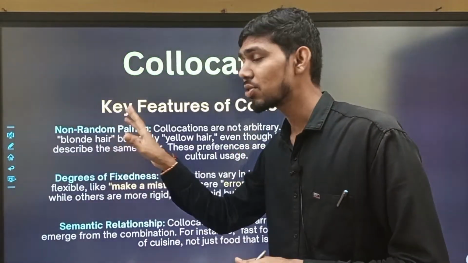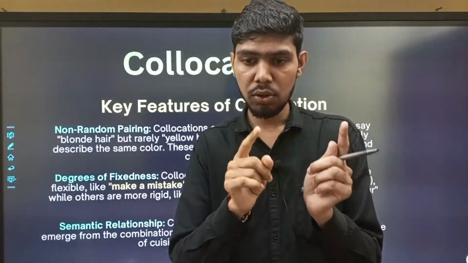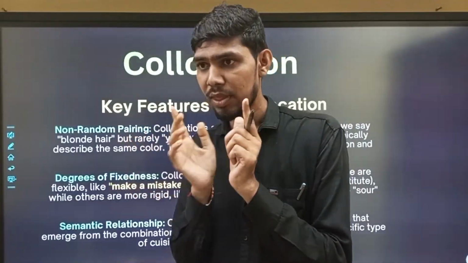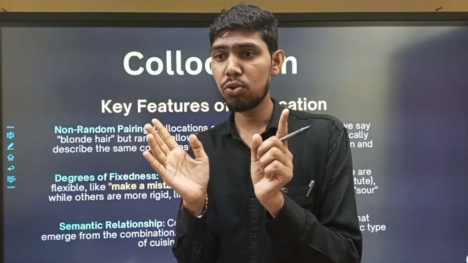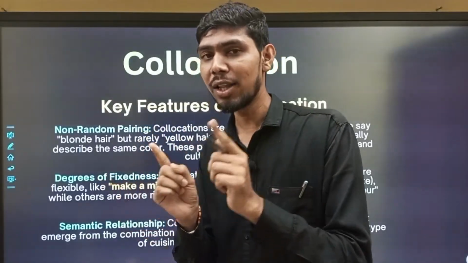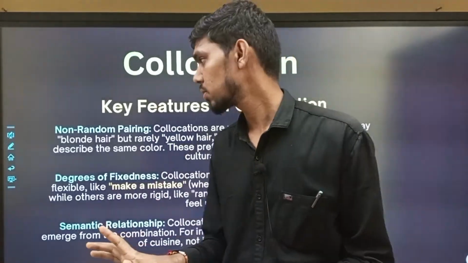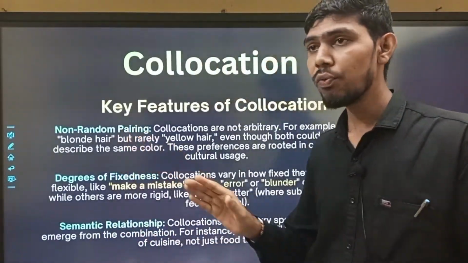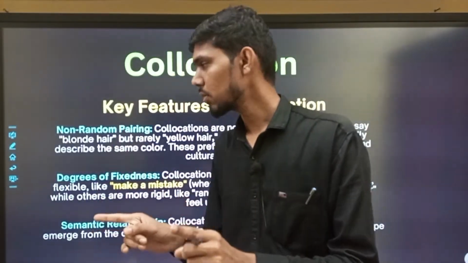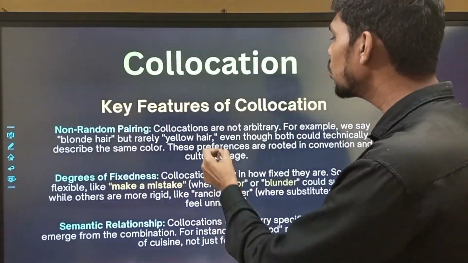First is non-random. It is not random pairing. When we use two words simultaneously at the same place, those words combine and fit together. Then only do we use them. Otherwise, if those words don't fit together, we cannot use them. Right? So this is non-random. We cannot choose the words randomly. It is defined. It is fixed. These collocations are not arbitrary.